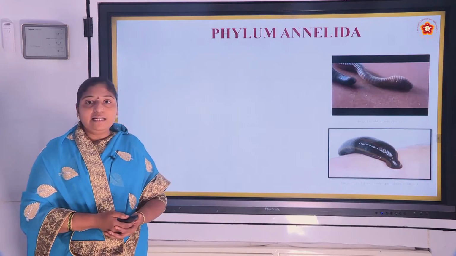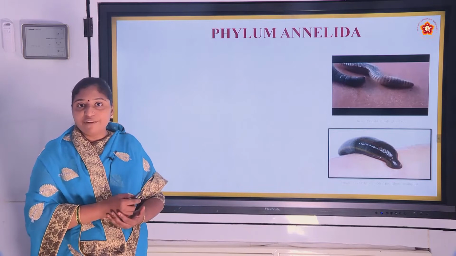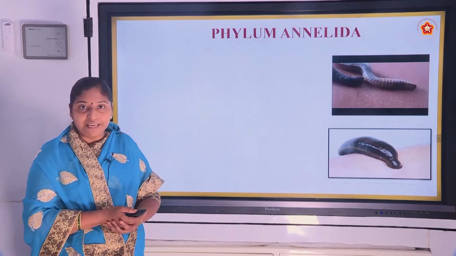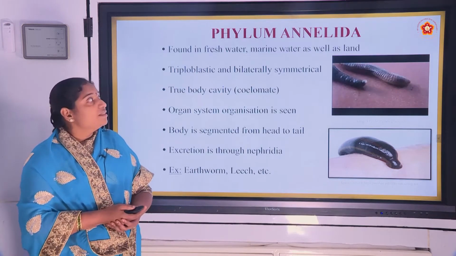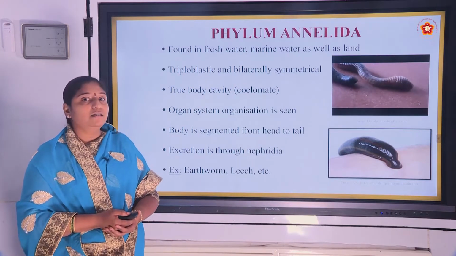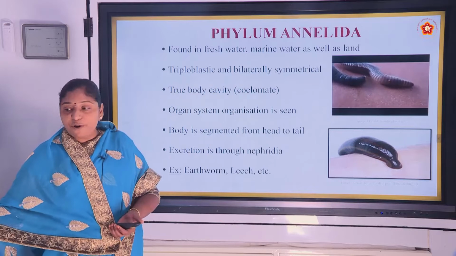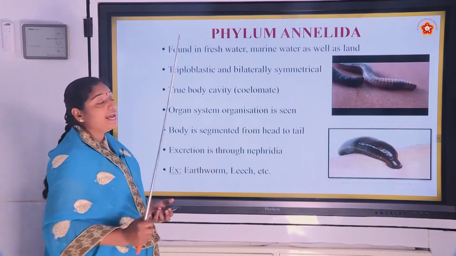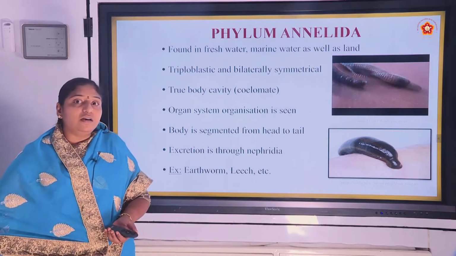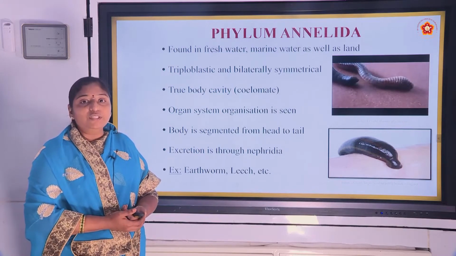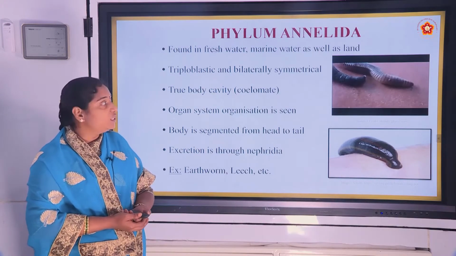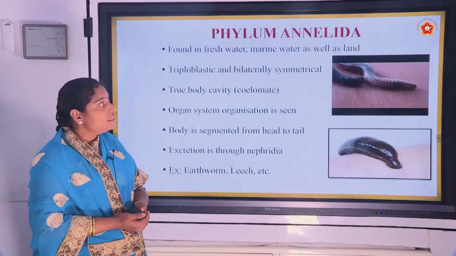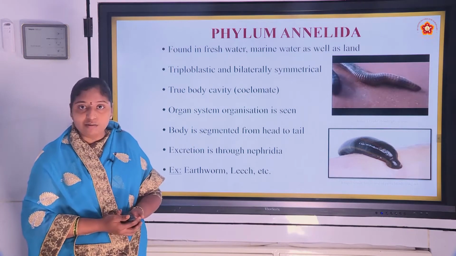And in the last class, we have studied different phyla of animal kingdom, and today we are going to study the continuation of the Kingdom Animalia. Now, starts with the phylum Annelida. And these organisms are found in fresh water, marine water as well as land. Fresh water, all you know, that is lakes, rivers, ponds, all those comes under fresh water, and marine water, that is salt water, seas and oceans. And these organisms we can see on land also.